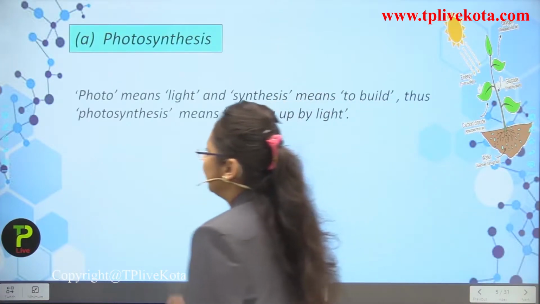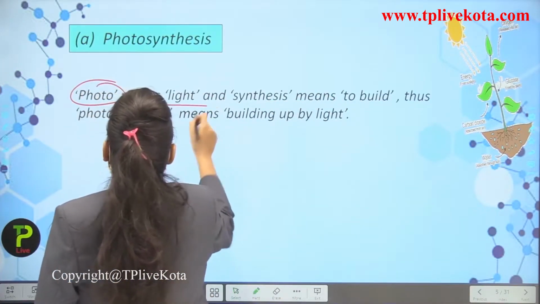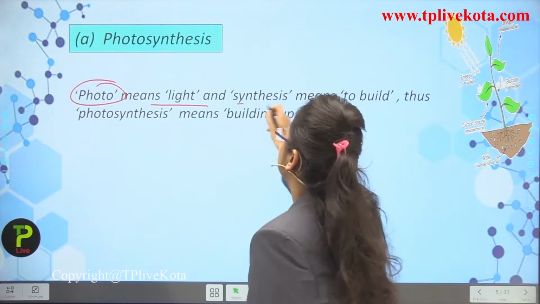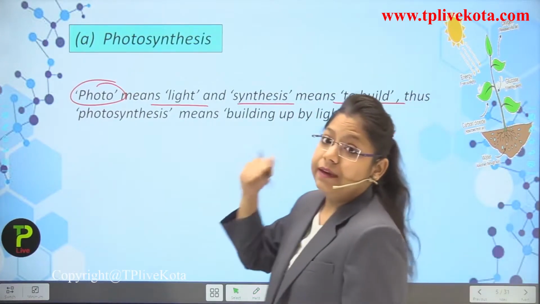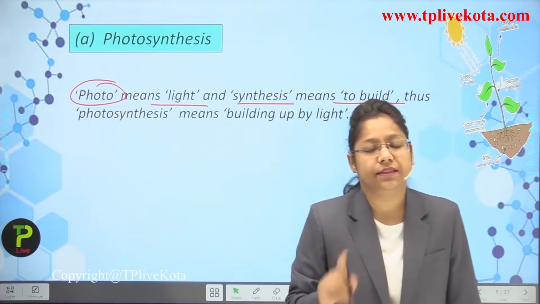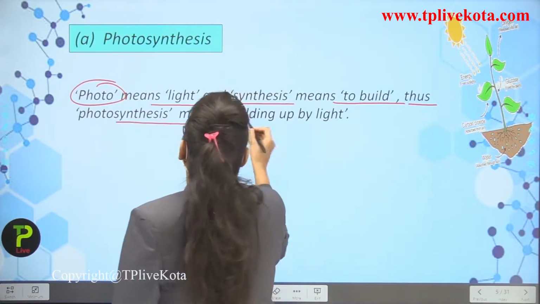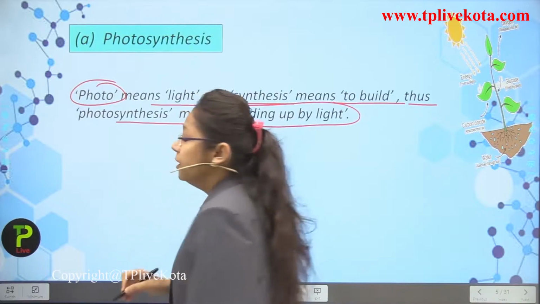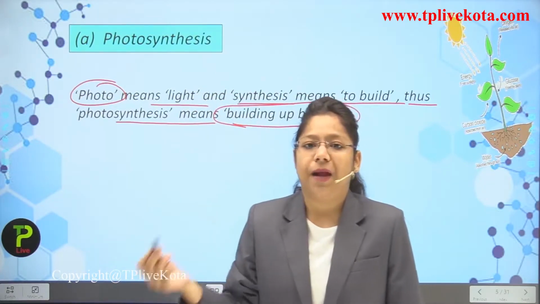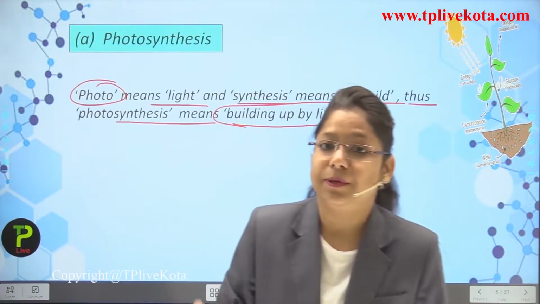So what is photosynthesis firstly? Photo means light and synthesis means to build. Thus, photosynthesis means building up by light. So we can say that a plant is making the food in the presence of sunlight.